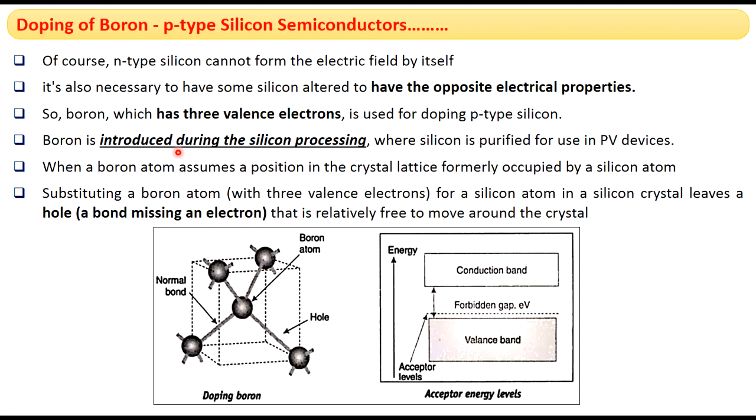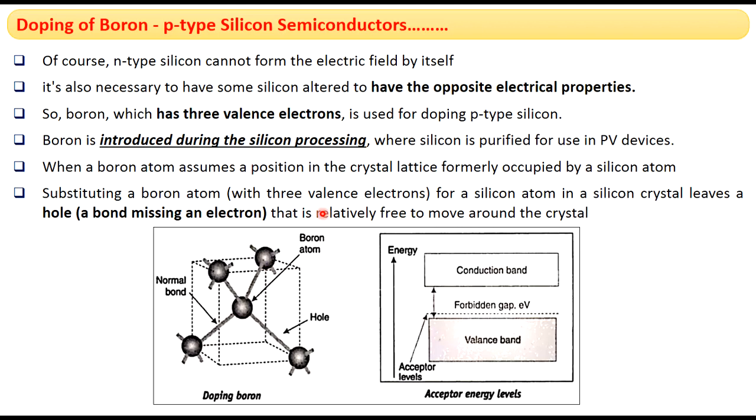Boron is especially introduced during the silicon processing, and that too during purification of silicon for the manufacturing of photovoltaic devices. When a boron atom is introduced, it will assume a position in the crystal lattice which was previously occupied by a silicon atom.